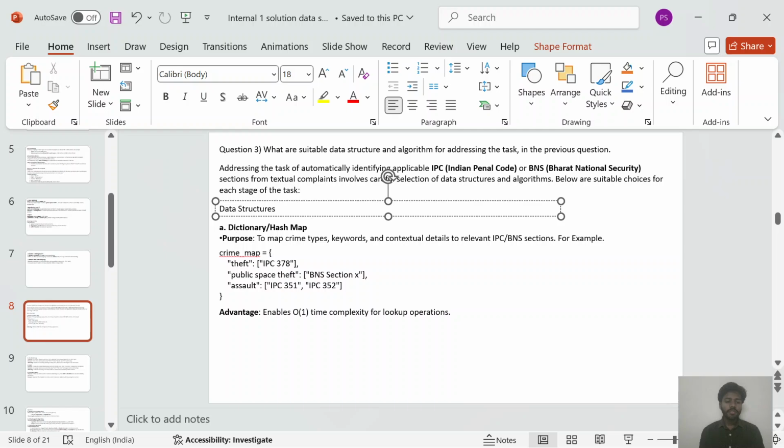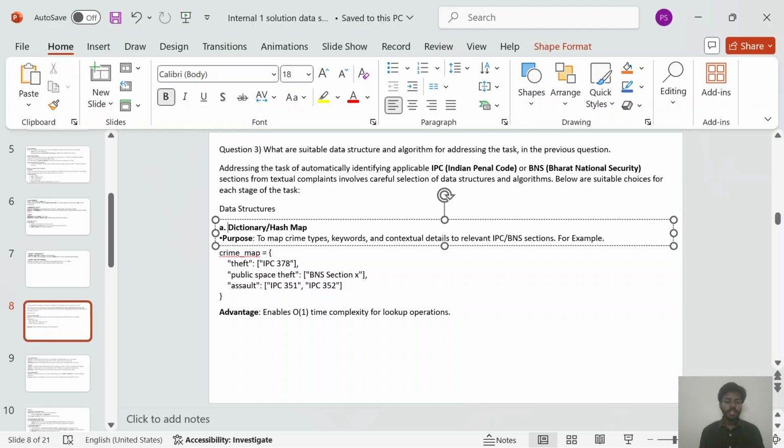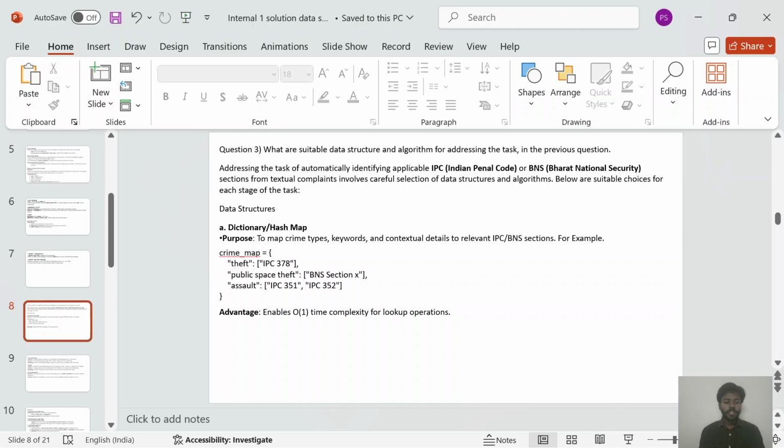So data structure, first data structure is dictionary and hash map. Purpose of dictionary is to map crime type, keywords, and contextual details to relevant IPC or BNS sections. For example, crime map is theft and public space theft, BNS section, assault, IPC 351 and 352. Advantage is that it enables constant time complexity for lookup operations.